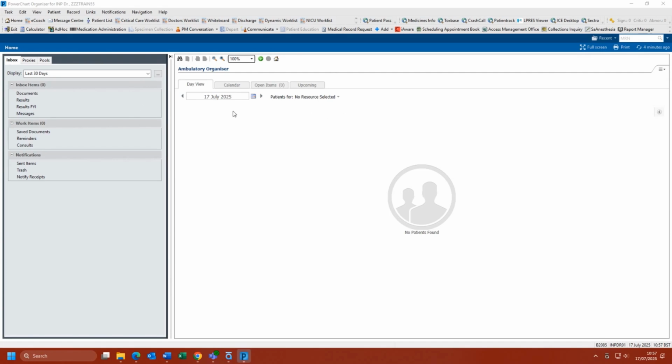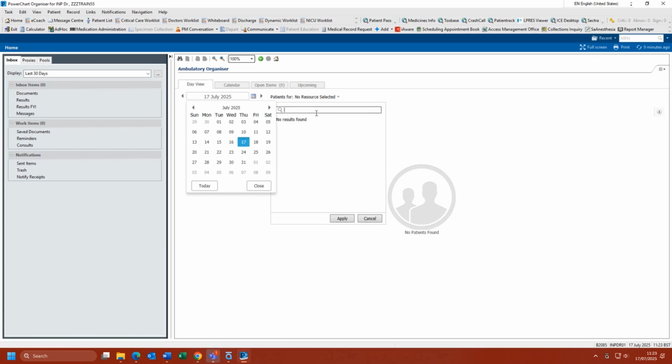On the right of the screen, this is where you will manage your clinic list and gain access to a patient's record. To pull through your clinic, ensure the date is set to today, although this can be changed to see clinics in the future and in the past. Click the No Resource Selected and start typing in the name of the lead consultant running that clinic. You may be displayed with multiple options. Select the one or multiple relevant to you.